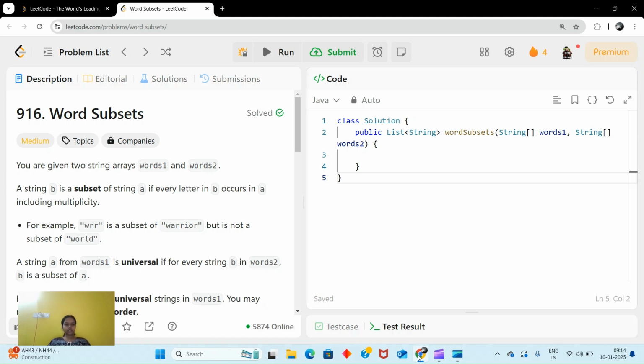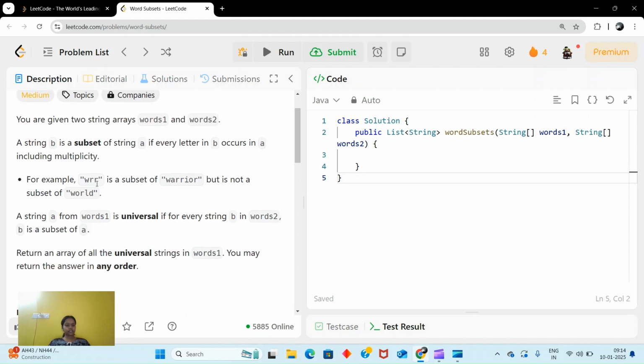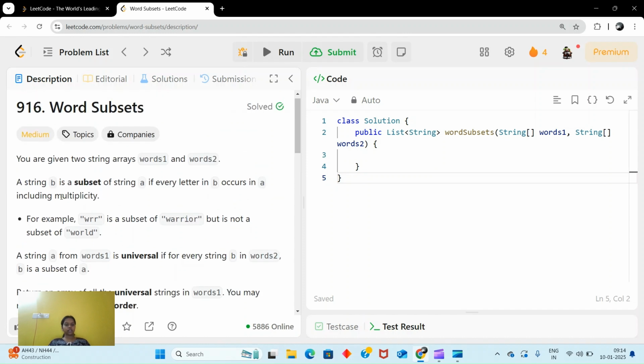So you are given two string arrays, words one and words two. A string B is a subset of string A if every letter in B occurs in A, including multiplicity. For example, WRR is a subset of warrior because we can see WRR, but it is not a subset of word because one R is missing. So here you can highlight this on multiplicity.